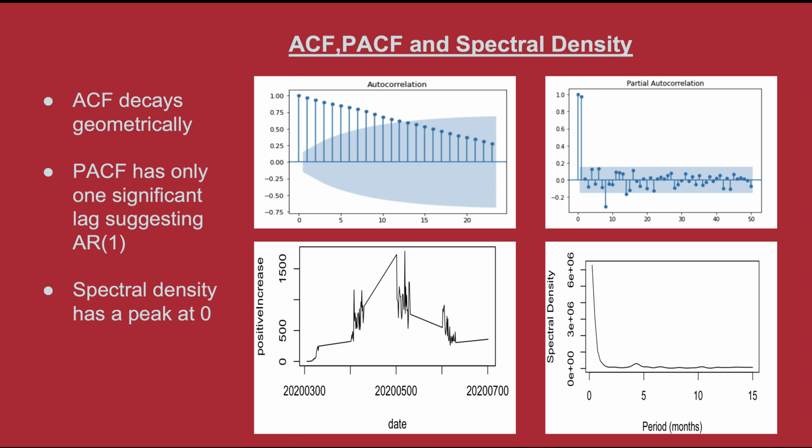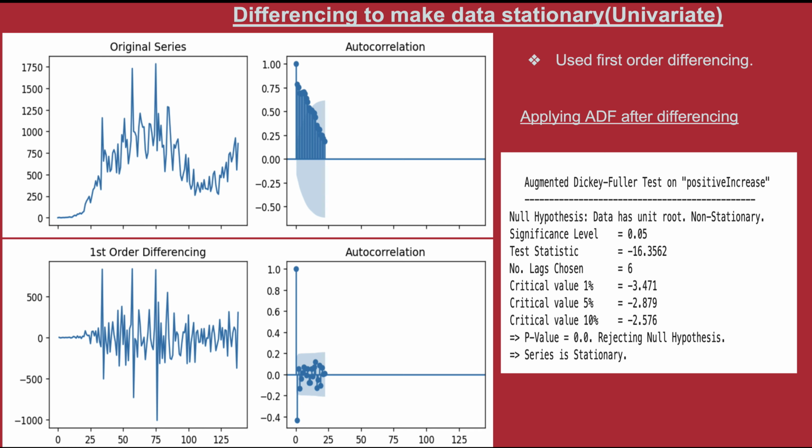The spectral density has a peak at 0 and a small wave, which could mean seasonality in the data could be non-stationary. We used differencing to remove the series dependence on time, and after applying first order differencing, we did the ADF test again to check for stationarity.